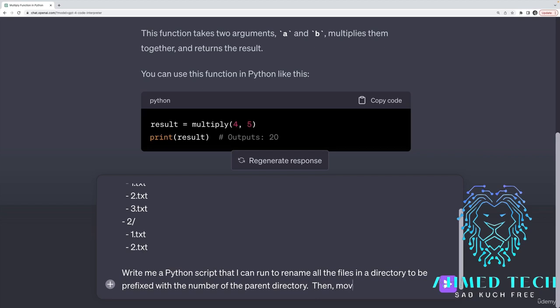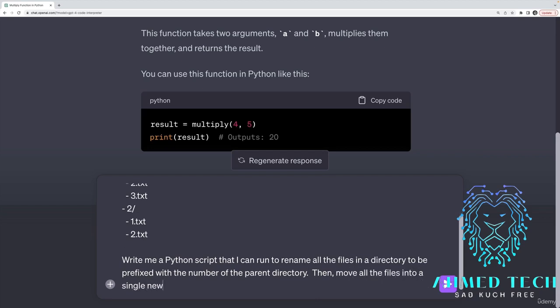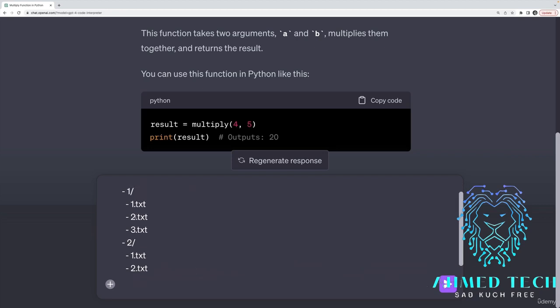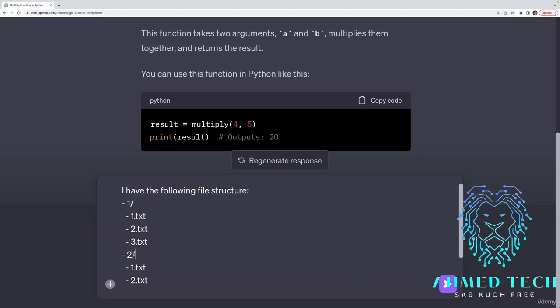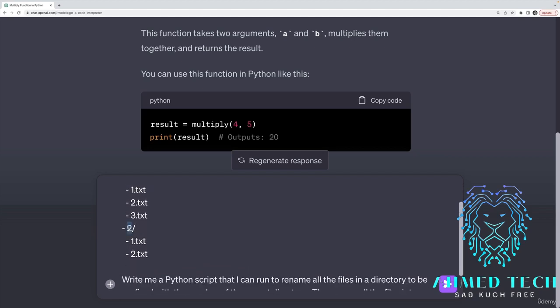Then move all the files into a single new directory called ready to upload or something like that. So I wanted to take this structure and write code that can loop over all of the directories, which I might need to coach it with because it might just assume I only want these 2 directories. Take the name of each directory and prefix each lecture, each file, with that number.